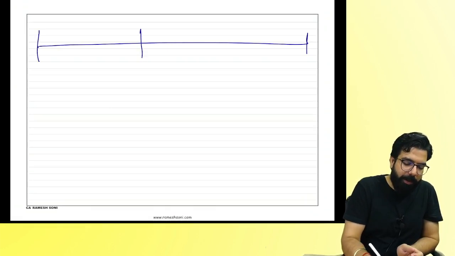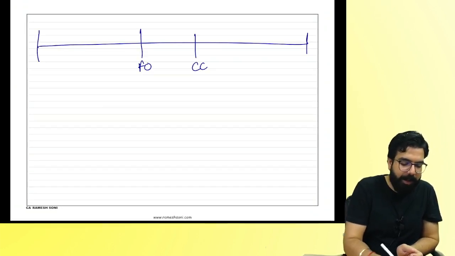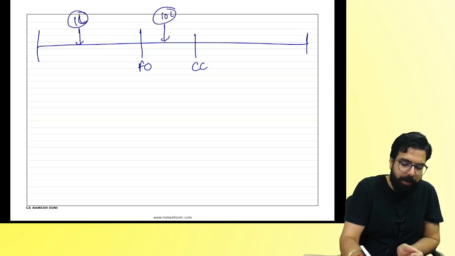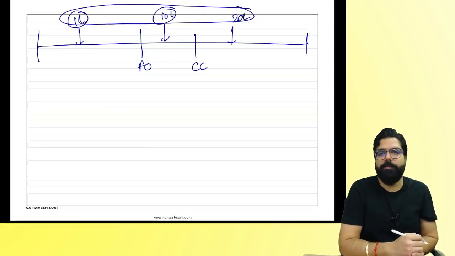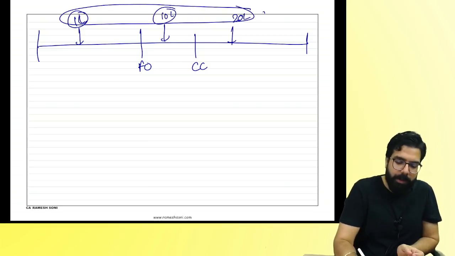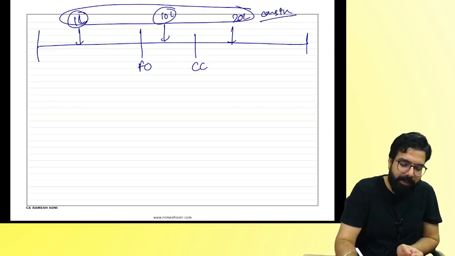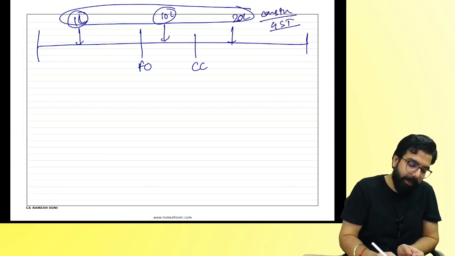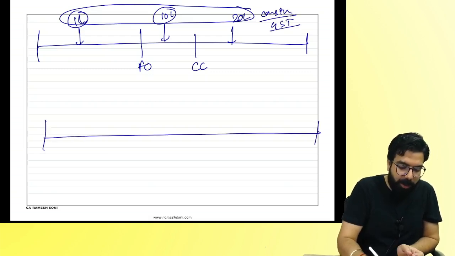Last time, you tell me. First occupancy, completion certificate. I gave 1 lakh rupees over here, 10 lakh rupees over here, 20 lakh rupees over here. What will you classify this as? Construction service. GST will come? Yes. Next.